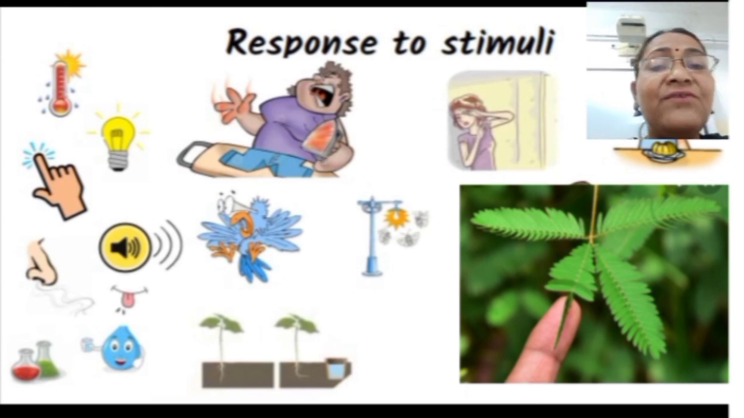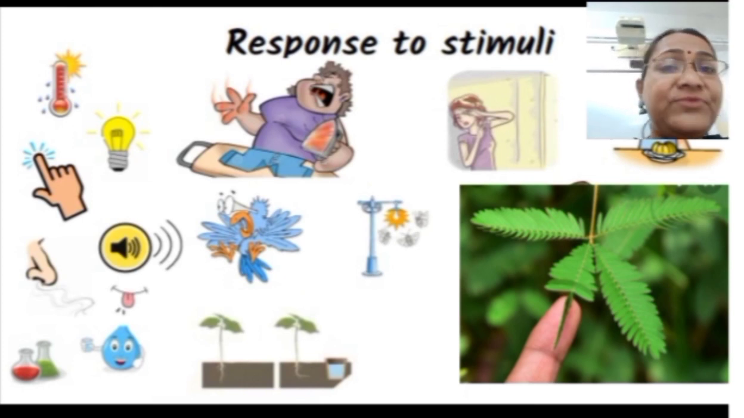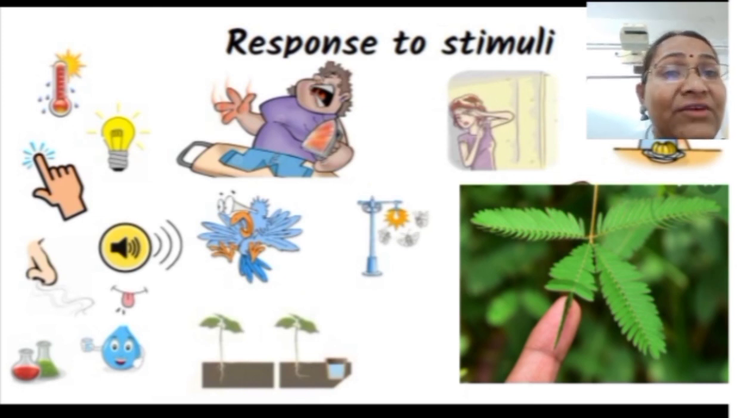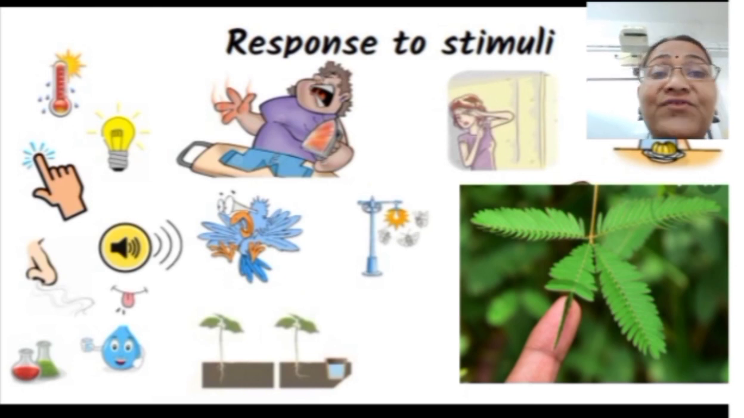For example, if a person touches a hot object, he responds to this stimulus and immediately pulls his hand away from the hot object. Similarly, if he moves suddenly from a dark place to a bright place, our eyes shut themselves in response to the light. If you see your favorite food, your mouth starts watering in response to this stimulus caused by the sight and the smell of your favorite food, isn't it?